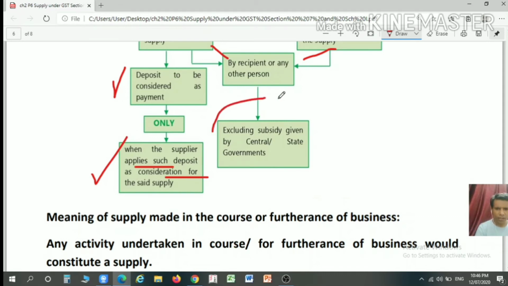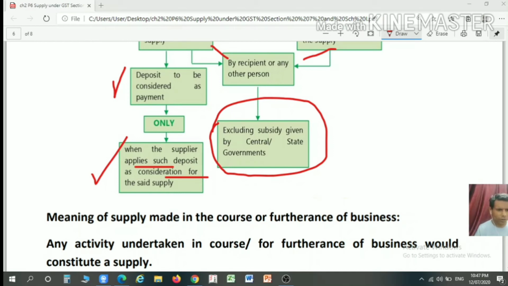Further, consideration will exclude the subsidy given by the central as well as the state government. So please remember that only subsidy given by the central or a state government will be excluded. Other subsidies are not excluded from the consideration.